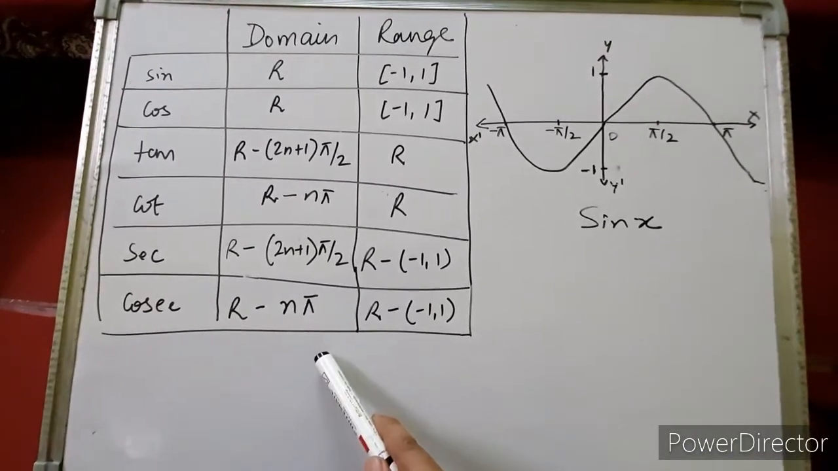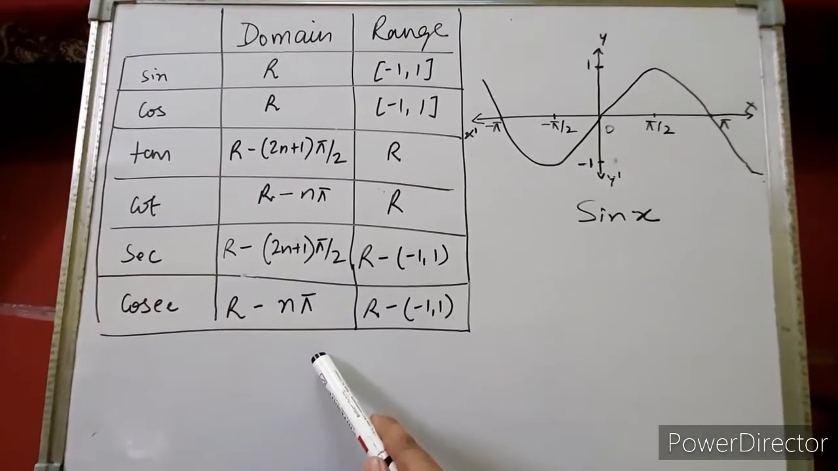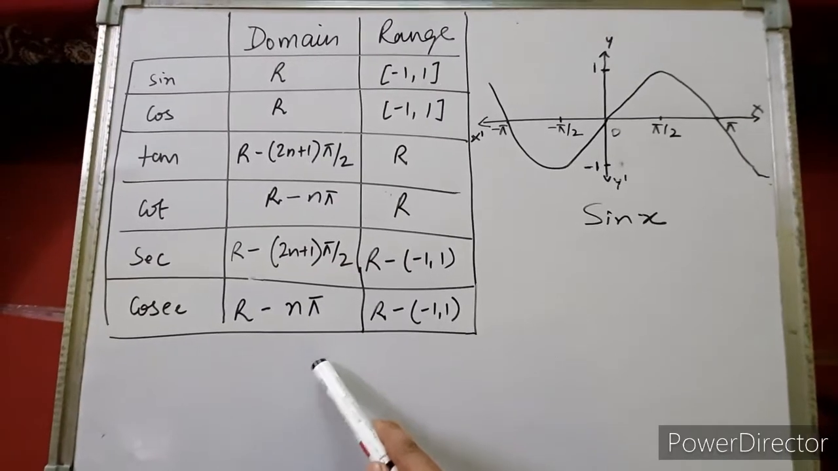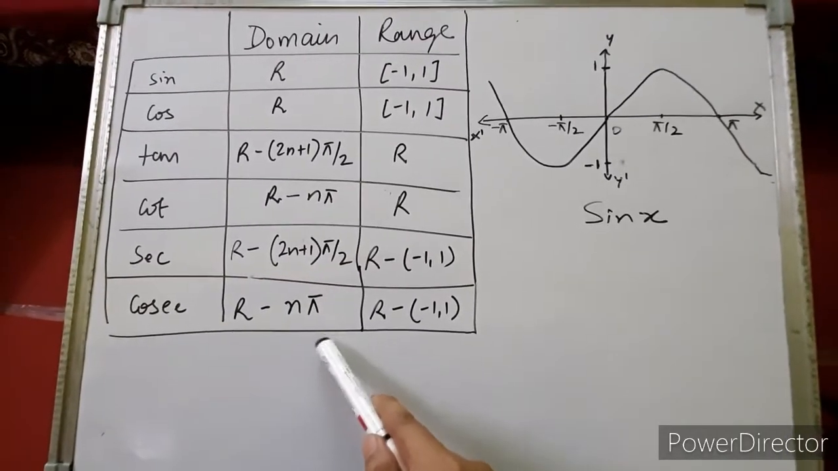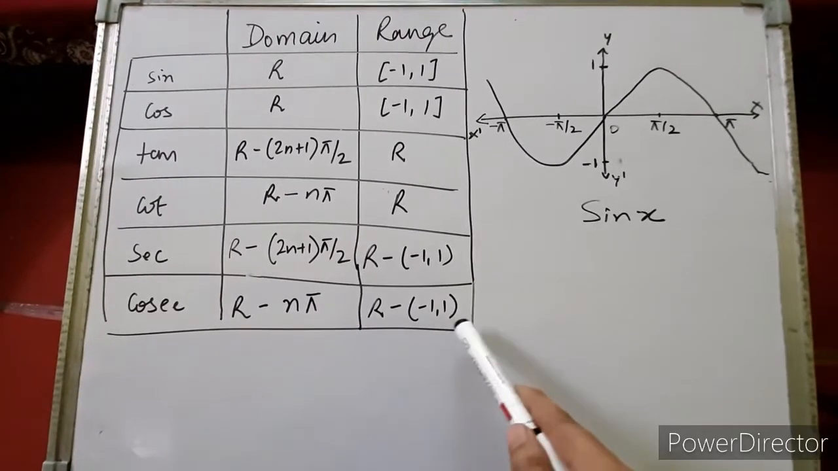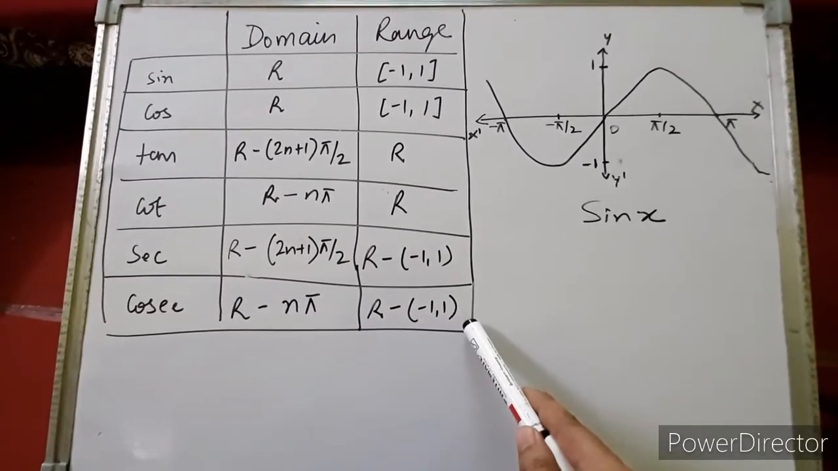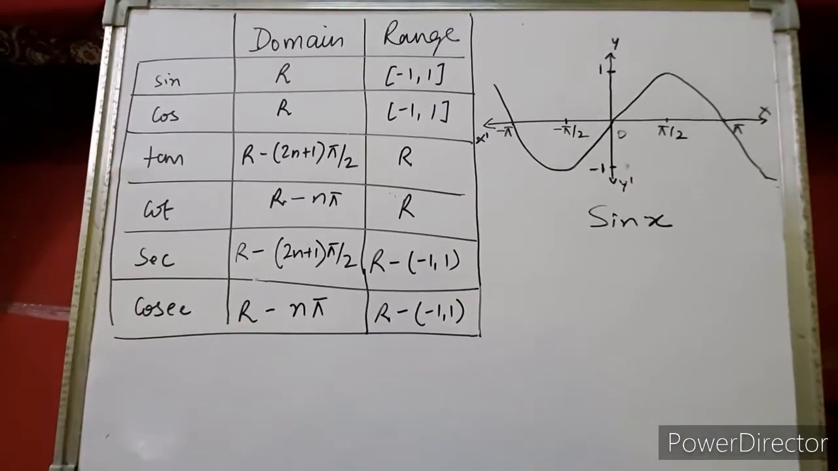Same as cosec x. Cosec x is equal to 1 upon sin x. Sin x is 0 at n pi. So the domain of cosec x will be all real numbers except n pi. And the range will be all real numbers except the values between minus 1 and 1. Right, children? Note down this.